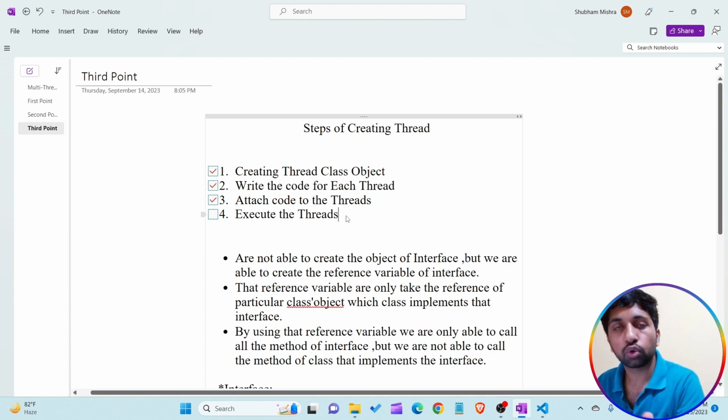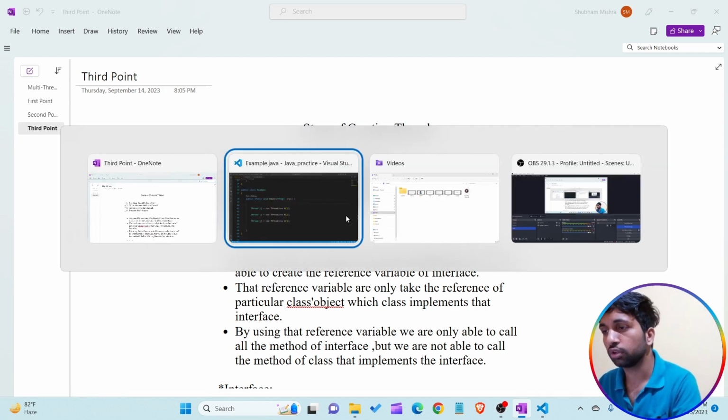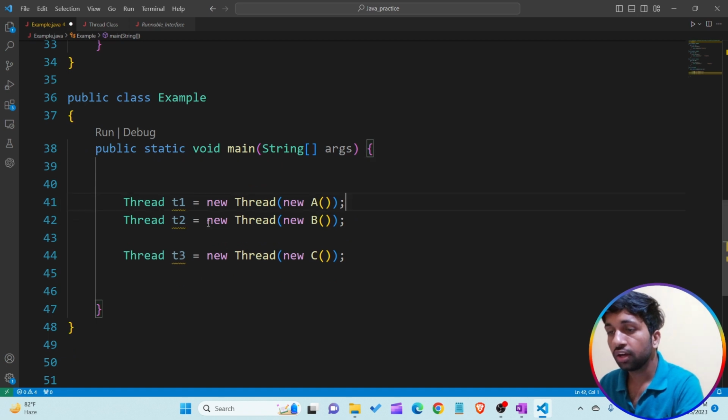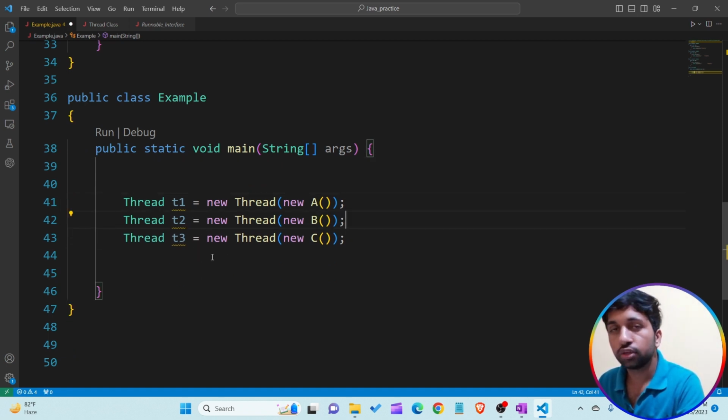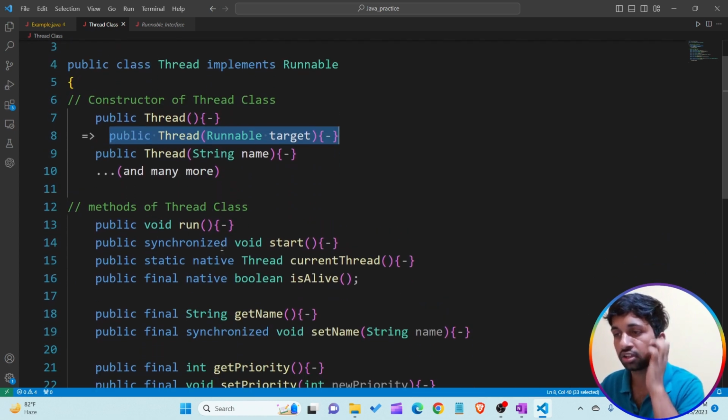After attaching the code to threads T1, T2, T3, I want to execute all the threads simultaneously. So how will we do that? Let's go to VS Code again. After attaching the code of class A, class B, class C to threads T1, T2, T3, I want to execute them. If I open the Thread class in this example, you are able to see the Thread class contains many constructors and many methods.